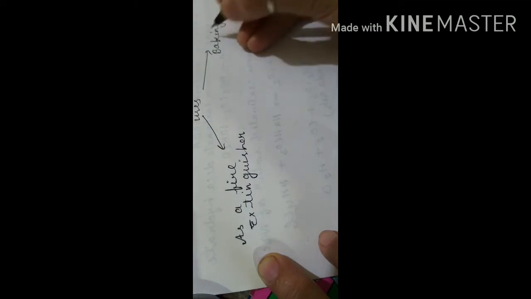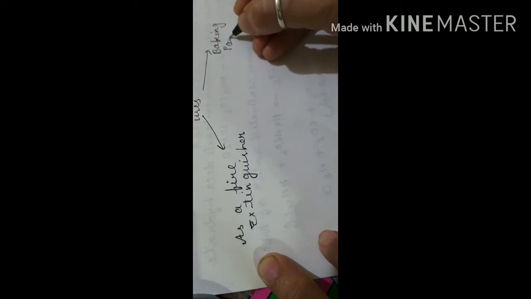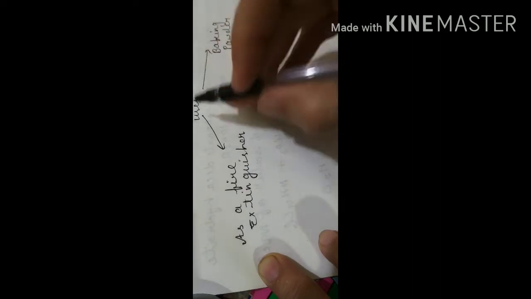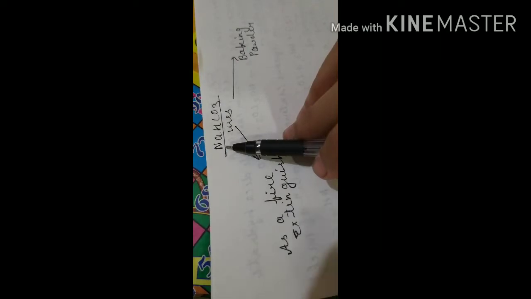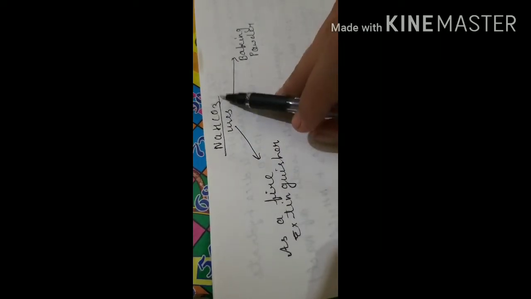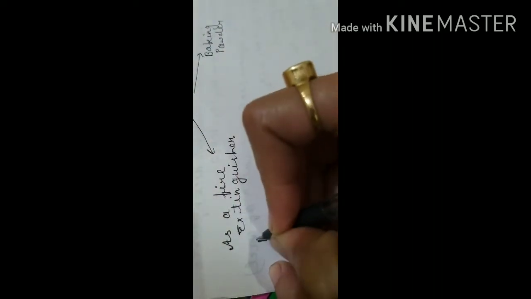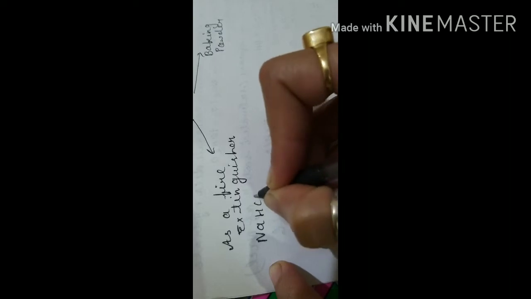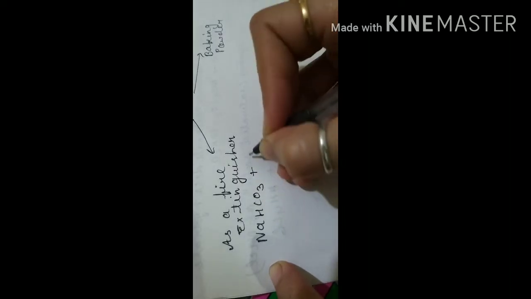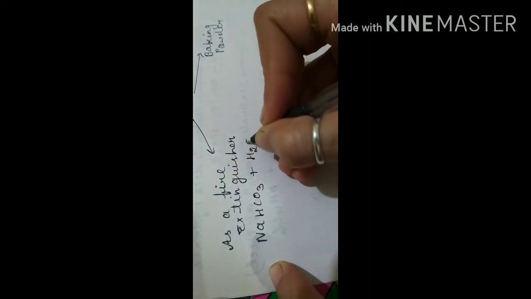The main ingredient is the same, sodium hydrogen carbonate, as I have taught, sodium bicarbonate, that will be used in both uses. But as a fire extinguisher, sodium hydrogen carbonate is treated with sulfuric acid, that you must know.